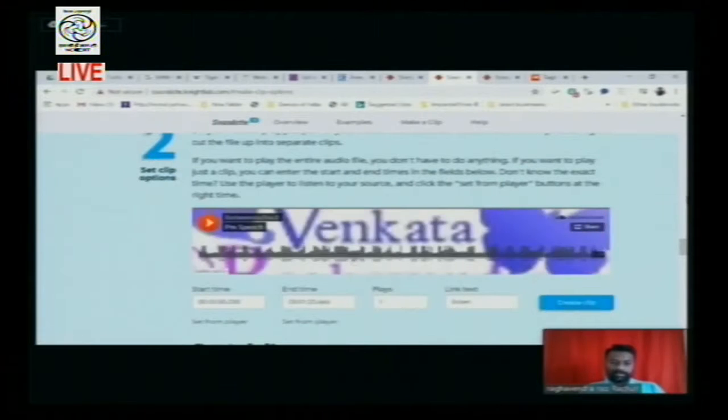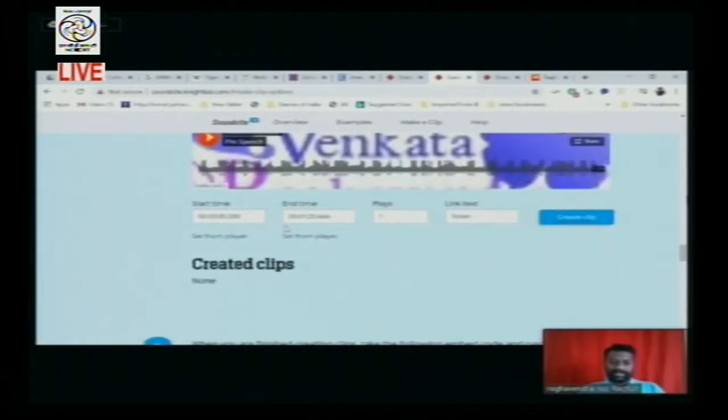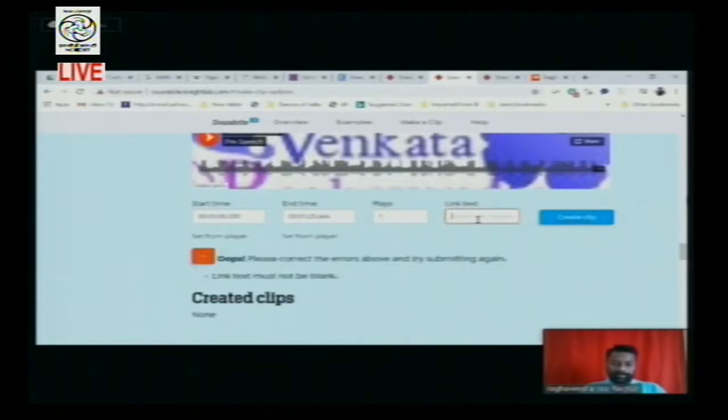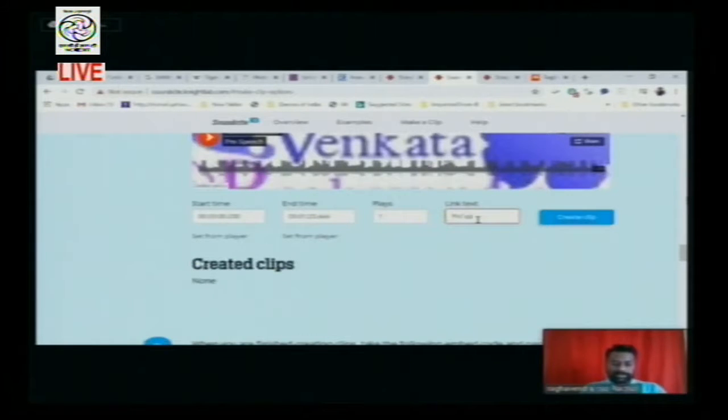So that audio tool is loaded. Now what is this? This is the starting time, this is the ending time. And now here you have to write a text to which you need to integrate the PM speech. So create a clip.